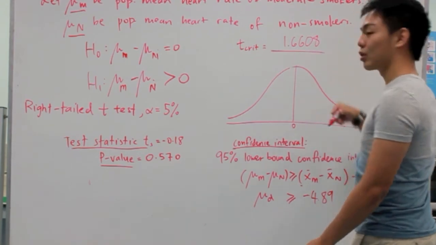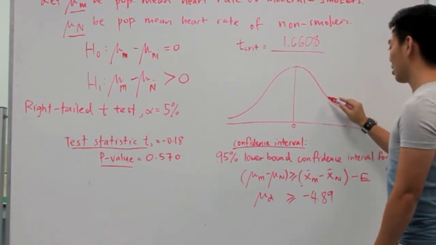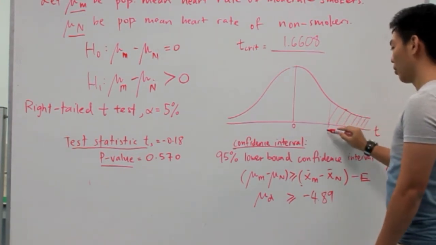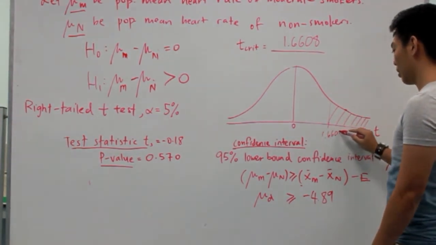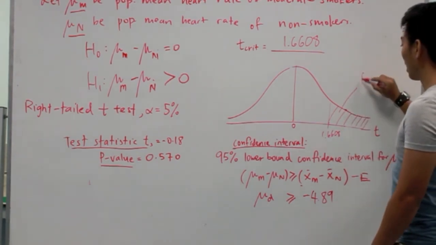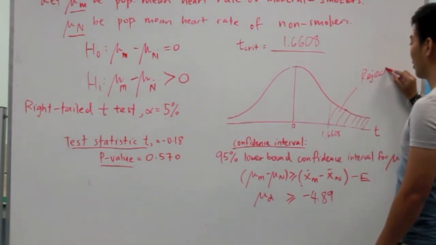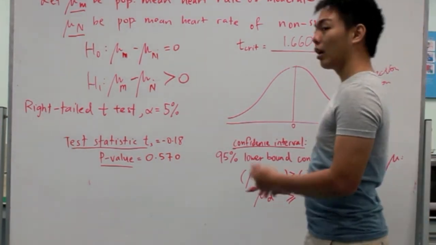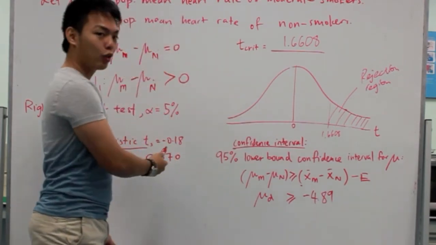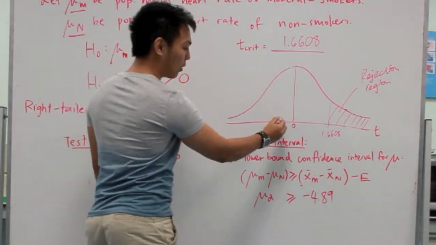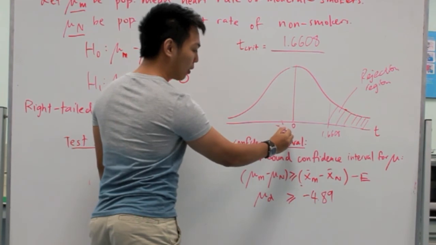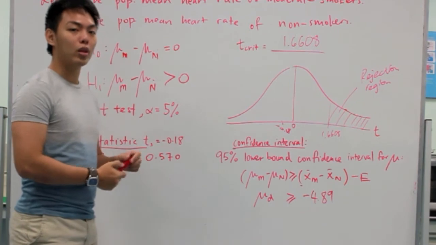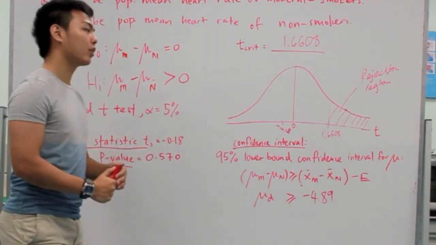1.6608, which on the graph here, it's somewhere here. So this will be our rejection region. However, our test statistic, -0.18, is here, which does not fall within the rejection region, which means that we will not reject H0.